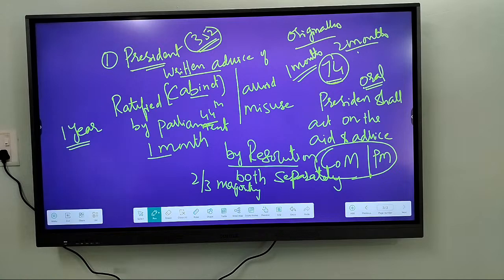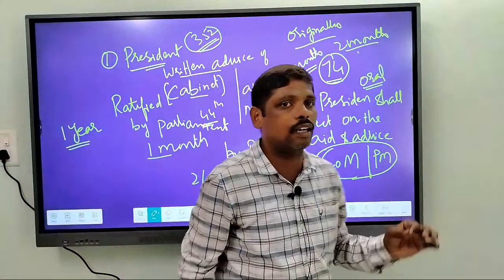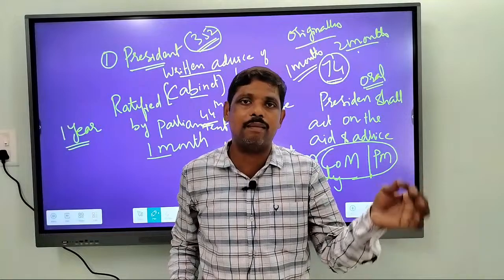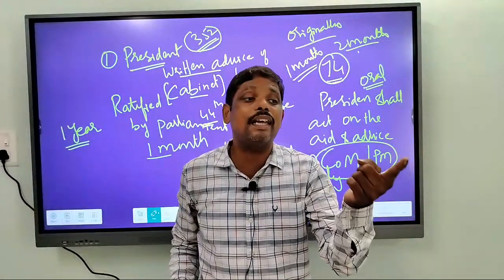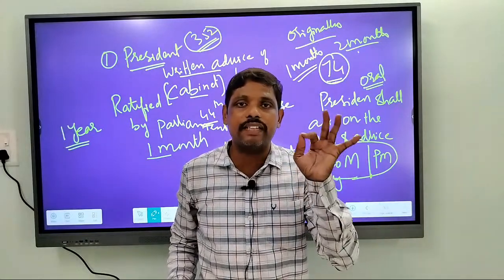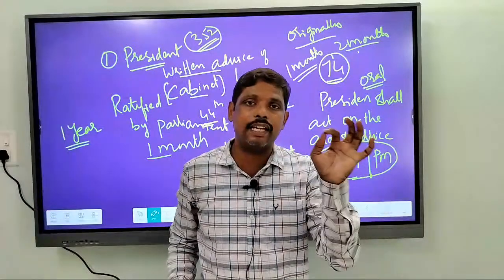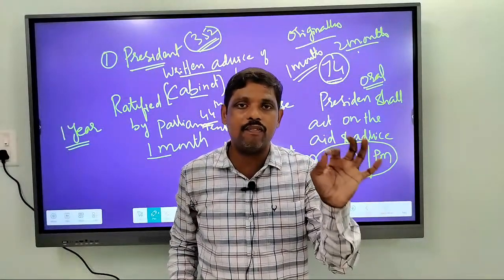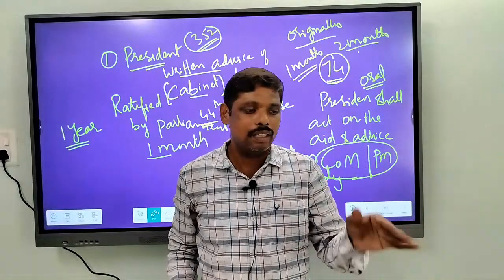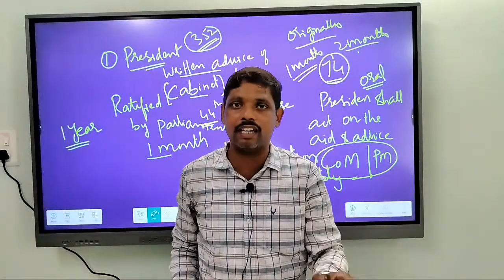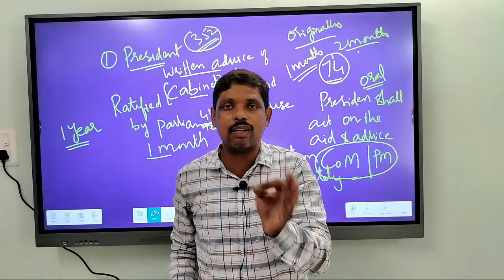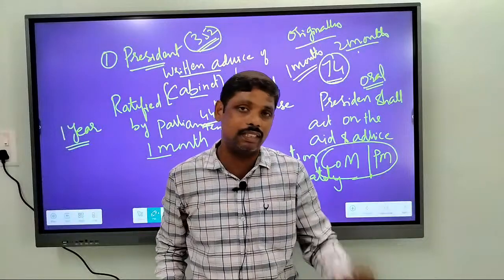If this is not ratified, then what happens? If Parliament doesn't ratify, it is very simple. If Parliament fails to ratify after the expiry of 1 month, there won't be any effect of national emergency. After expiry of 1 month, there won't be any effect of national emergency. That is what will happen. So it should be ratified by Parliament within 1 month. If it is not ratified, there won't be any continuation of emergency after that month. So this is the condition.